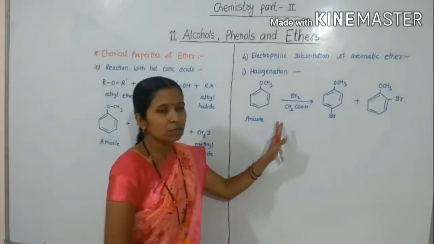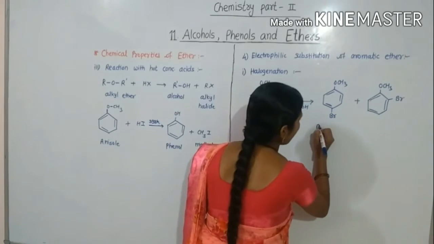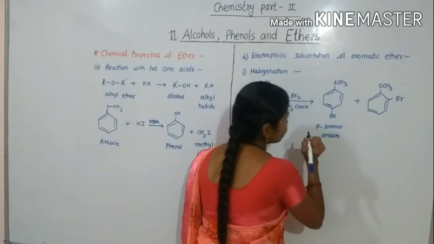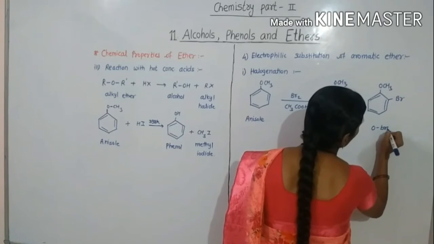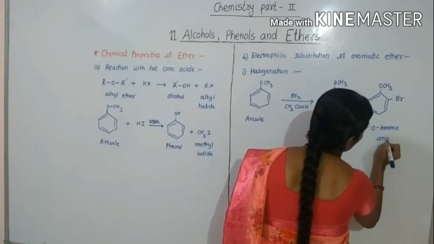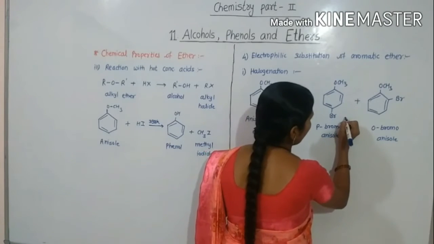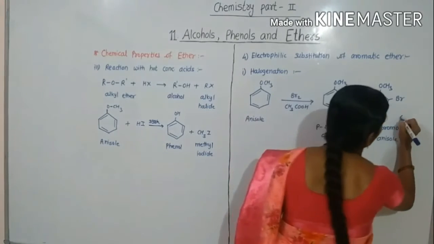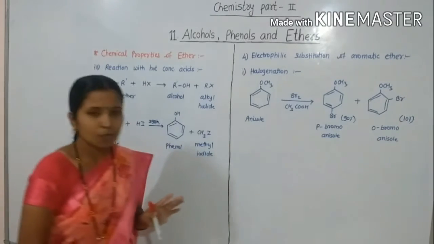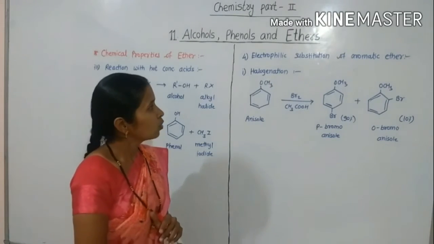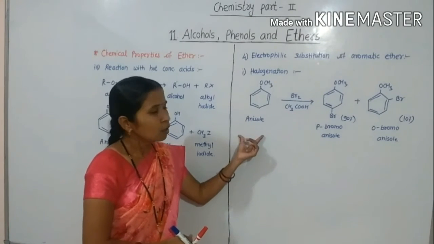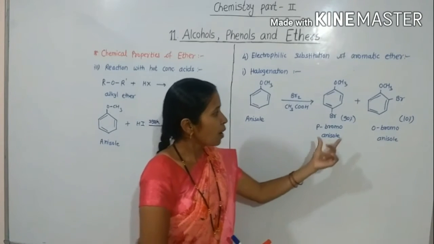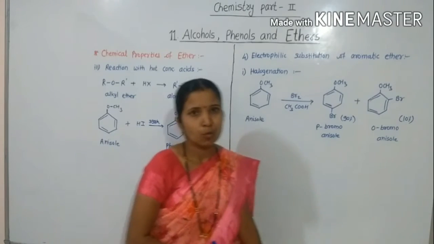Let's see, anisole on bromination with bromine in acetic acid forms para-bromoanisole and ortho-bromoanisole. There is 90% formation of para-bromoanisole and 10% formation of ortho-bromoanisole. Okay, see again. Anisole undergoes bromination with bromine in acetic acid to form para-bromoanisole and ortho-bromoanisole.